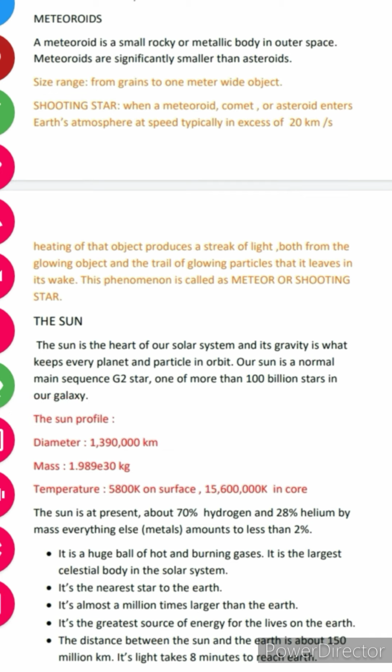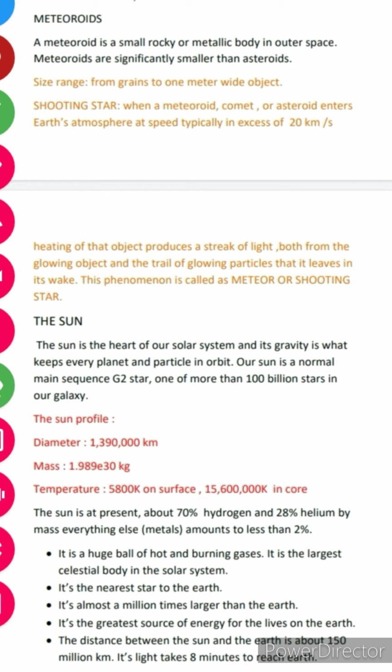It has a diameter of about 1,390,000 kilometers, mass 1.989 E30 kg, temperature 5800 Kelvin on its surface and 15,600,000 Kelvin in the core.